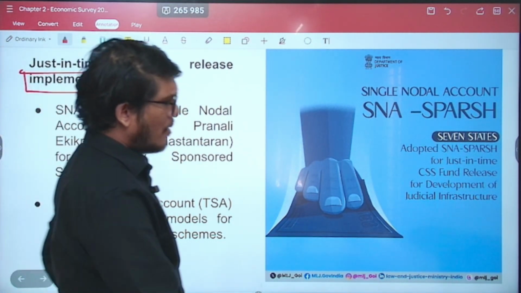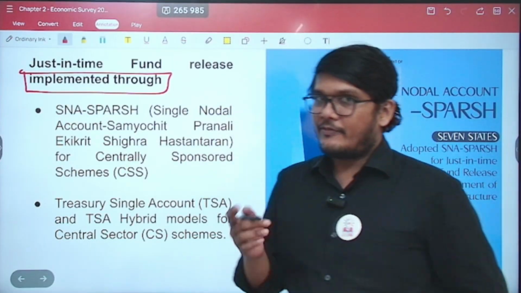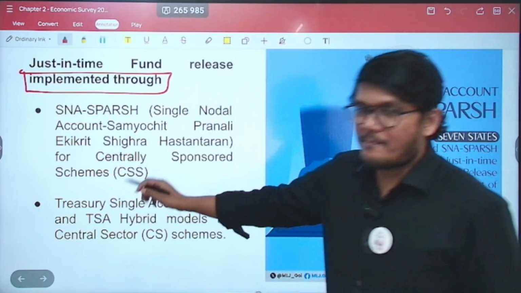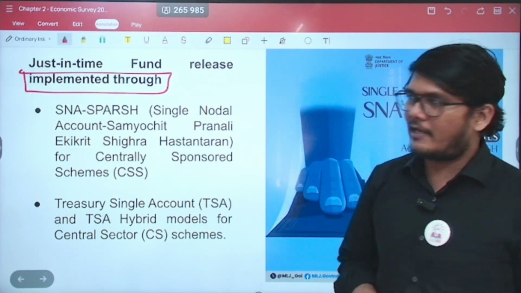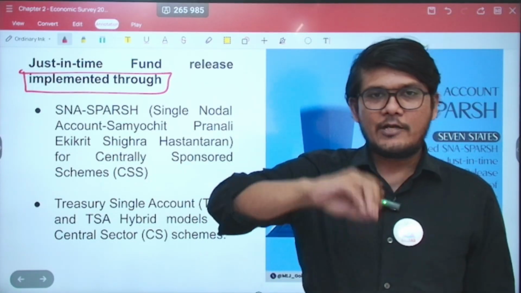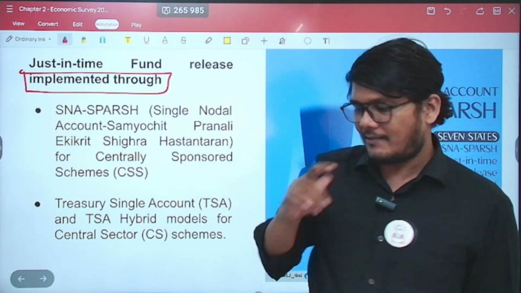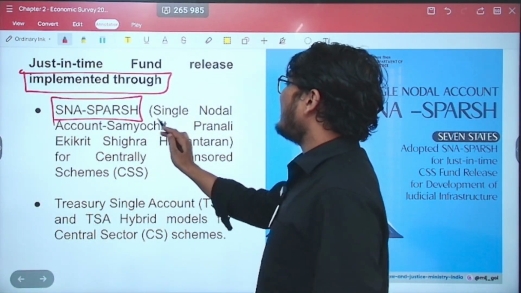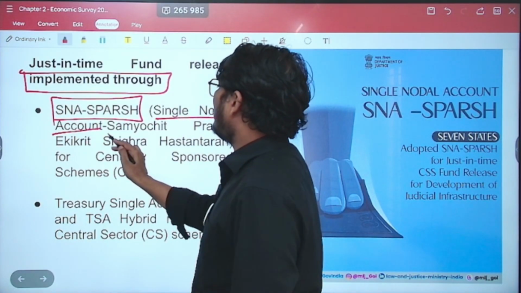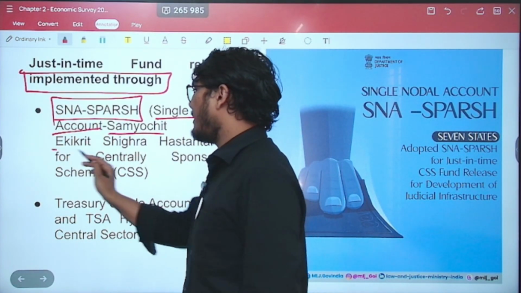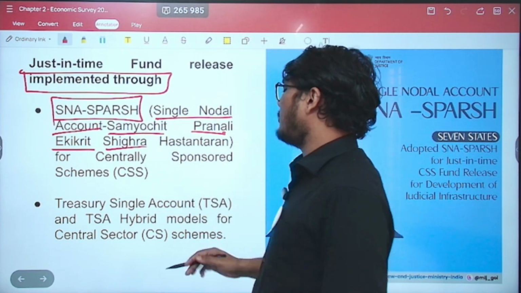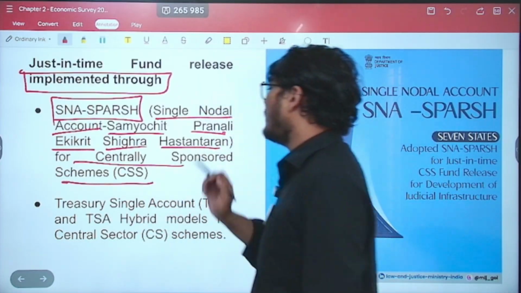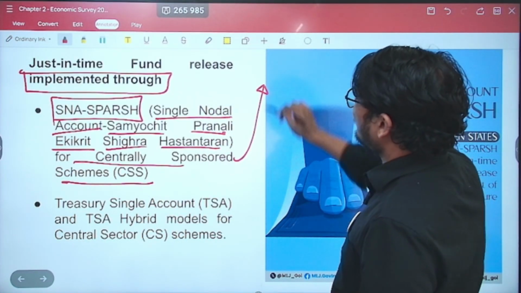Now this just in time fund release is implemented through two different models or two different schemes. That name you should remember. UPSC can directly ask you questions on that. This is mentioned in your economic survey. We are not going beyond it. Any concept within it is what we are discussing. So one is SNA Sparsh, which is single nodal account, Samyochit Pranali Ekikrit Shigra Hastantran for centrally sponsored scheme. Now, what are centrally sponsored schemes?